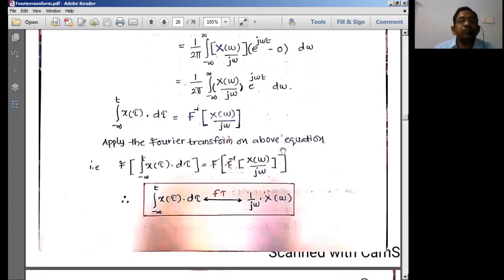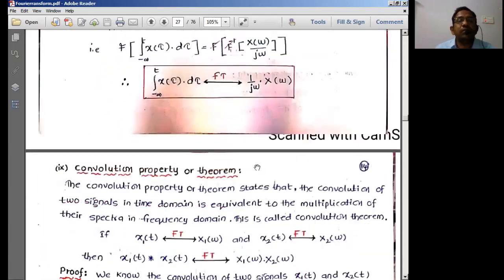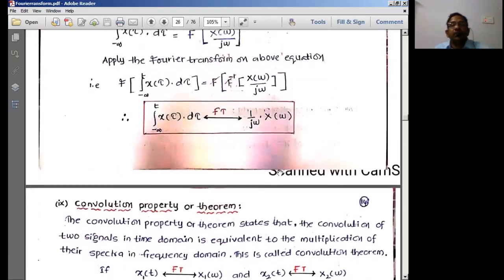So apply Fourier transform on both sides, then we'll be getting something like 1 by j omega X of omega. This is the form we're going to have: when you integrate in the time domain, it is seen in the frequency domain as 1 by j omega X of omega.